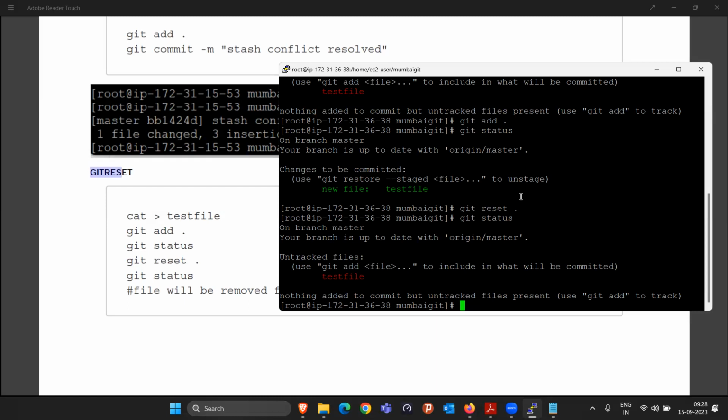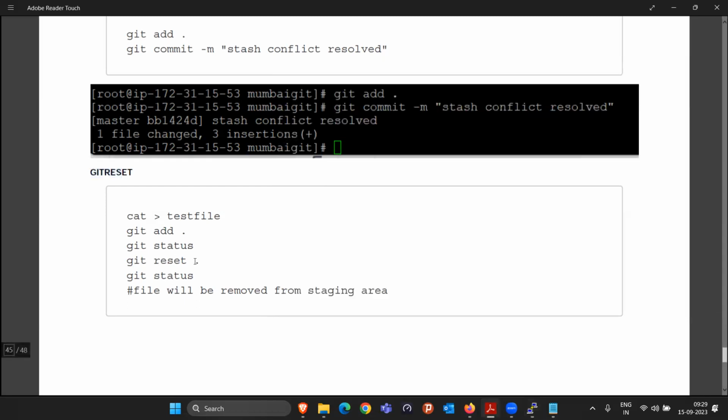That is if you are using the dot symbol. If you are just giving git reset and a file name, then it is going to move back only that particular file. Currently I gave dot, right? Dot means everything. So if you do git reset with only a file name, it is only going to revert that particular file.